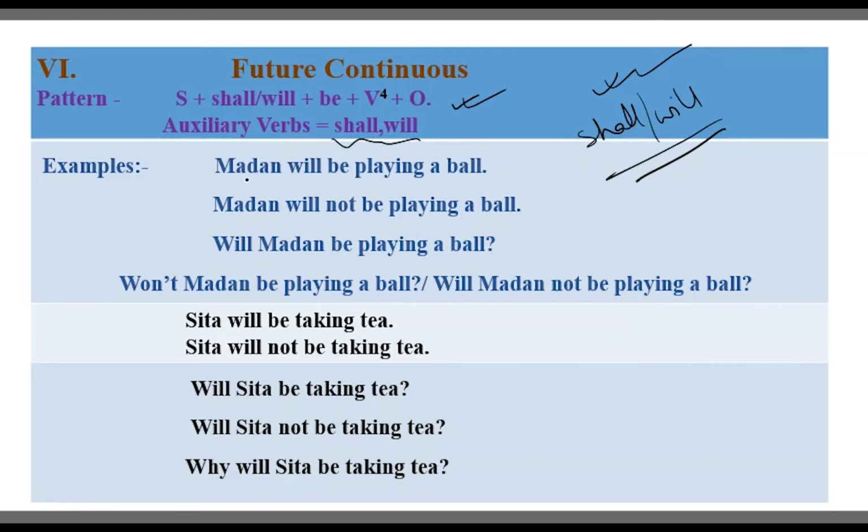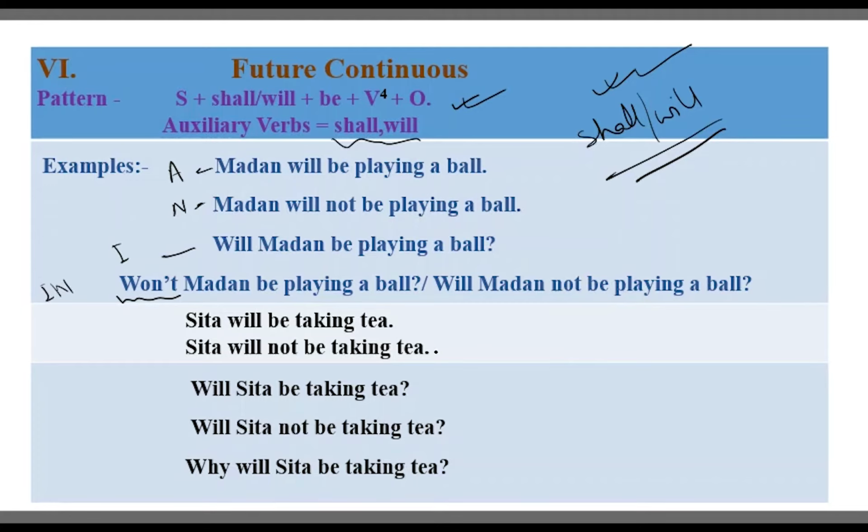This one is assertive, affirmative. Madan will be playing a ball. Madan will not be playing a ball. In assertive, there are two kinds of sentence, affirmative and negative. This one is affirmative and this one is negative. Will Madan be playing a ball? It is interrogative. Won't Madan be playing a ball, or will Madan not be playing a ball? Will not, in short, is won't. So this one is interrogative, and this one is interrogative negative.